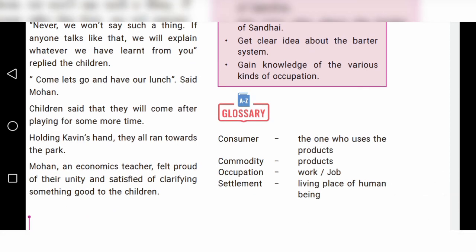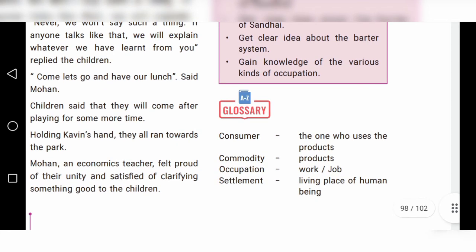Now know the meanings of these hard words. So that is the glossary. Consumer means, children, the one who uses the products. Commodity means products. Occupation, work or job. Settlement, living place of human beings.